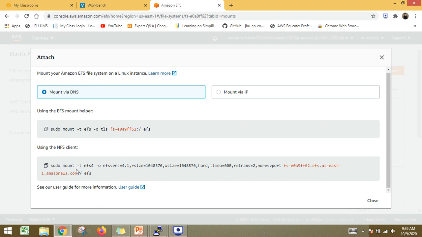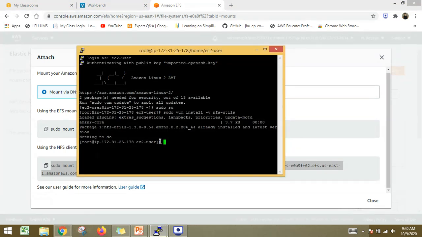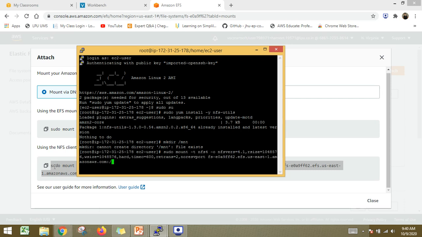For that, some commands have been written. What I need to do is copy this command, because I'm about to use this NFS client. But before that, I am about to make a directory with the name MNT. The directory is already here, which is again a good sign. So I have simply copied it from here and written the name of the directory, that is MNT.